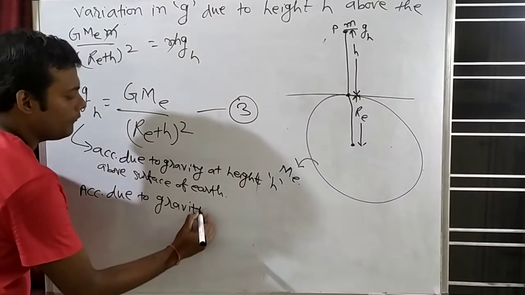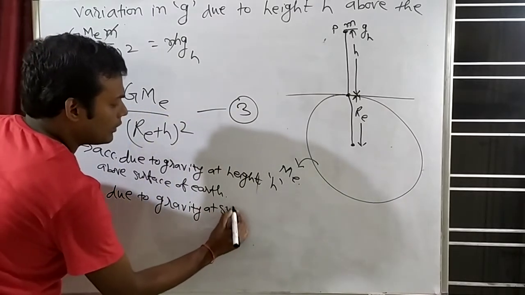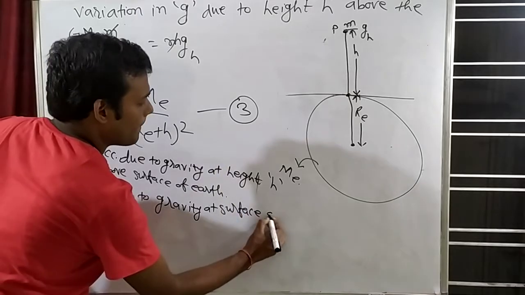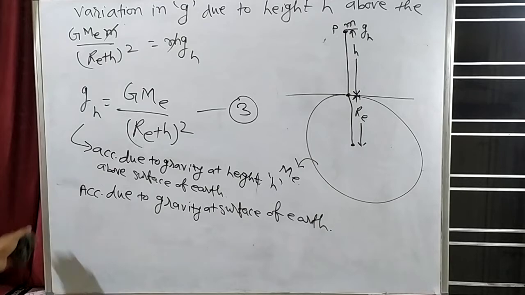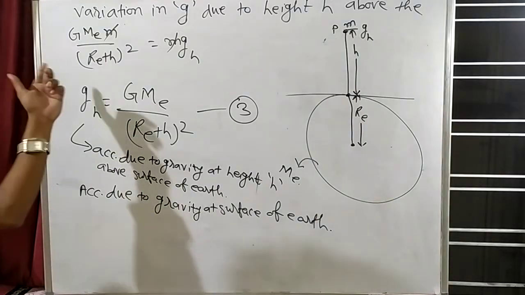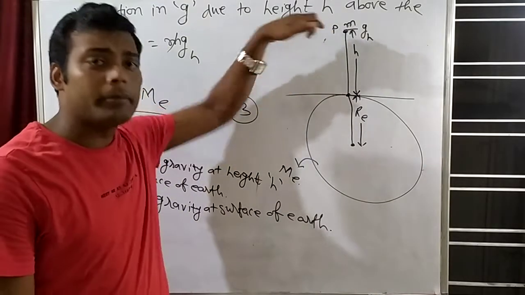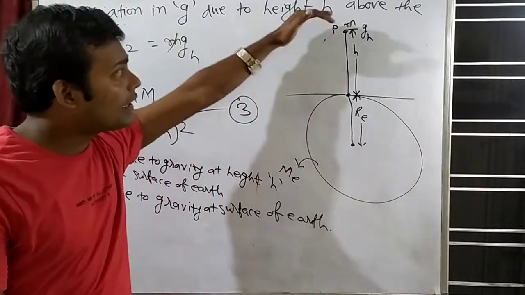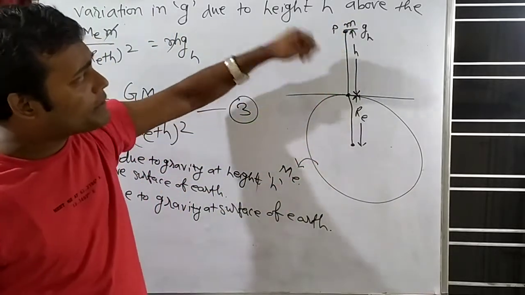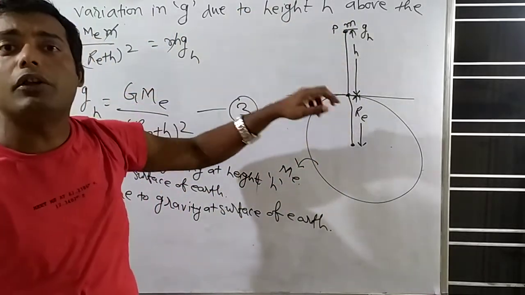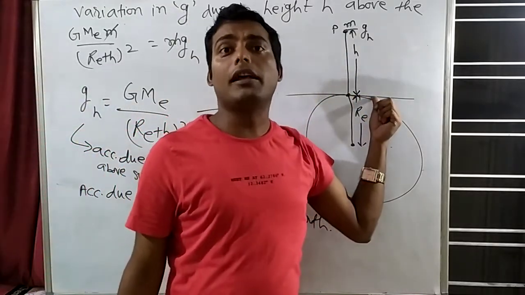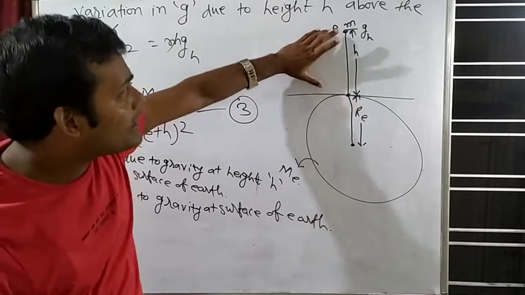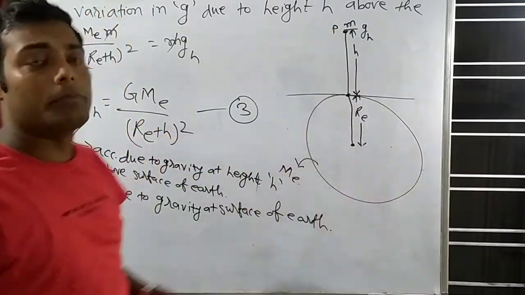Can you think how we will calculate it? This is the acceleration due to gravity at height h above the surface of earth, right? So if the height is equal to 0, where will I come? I will come on the surface.